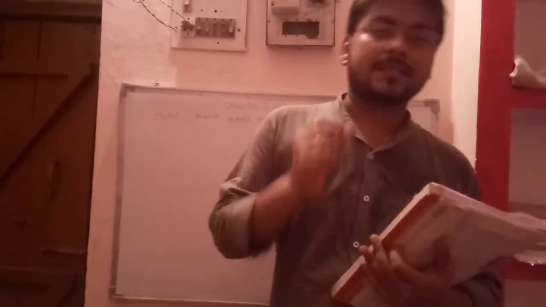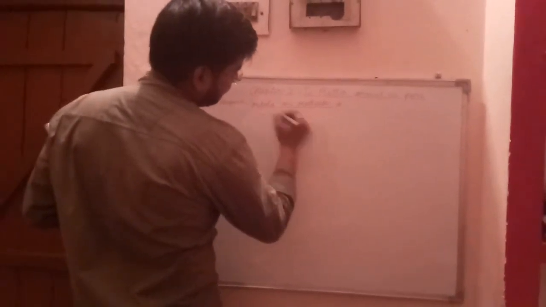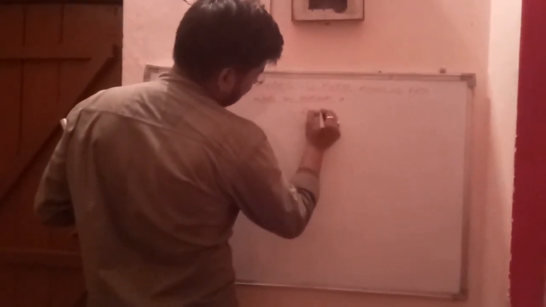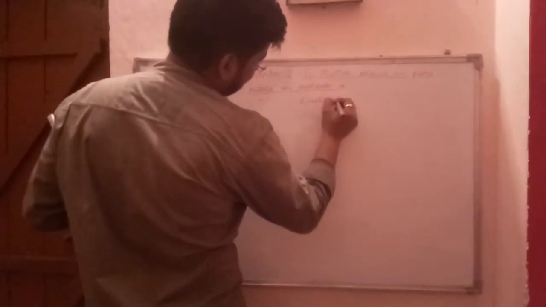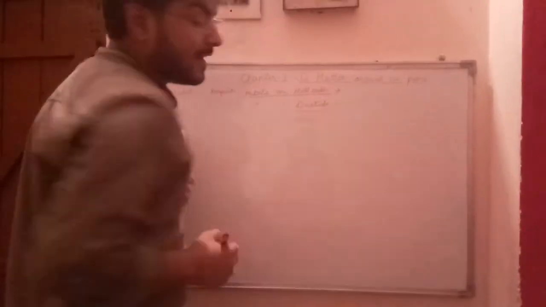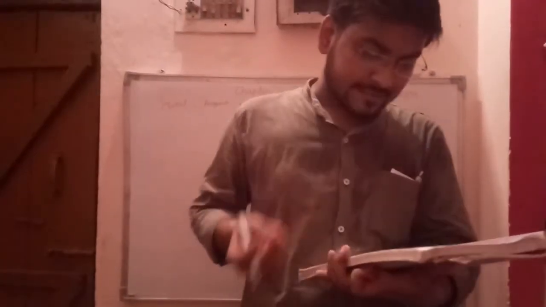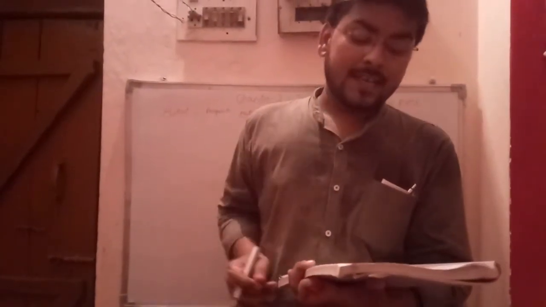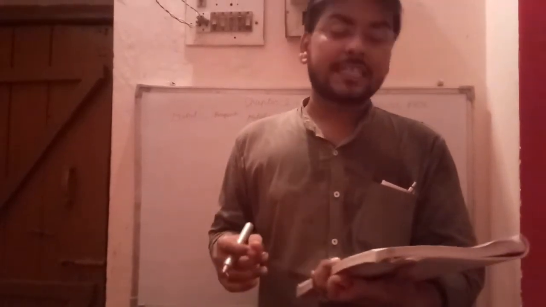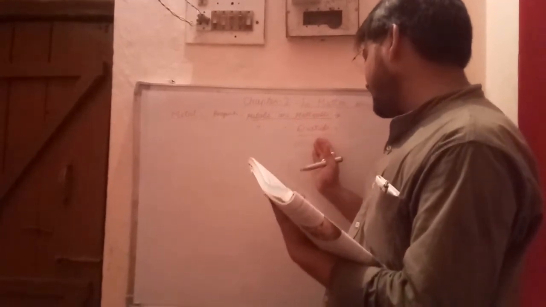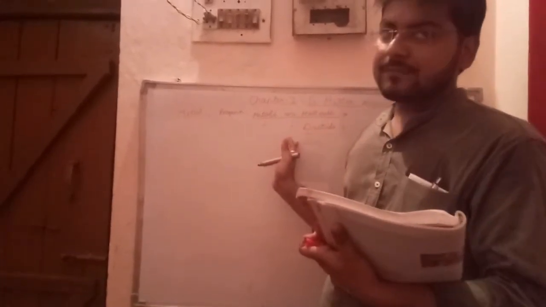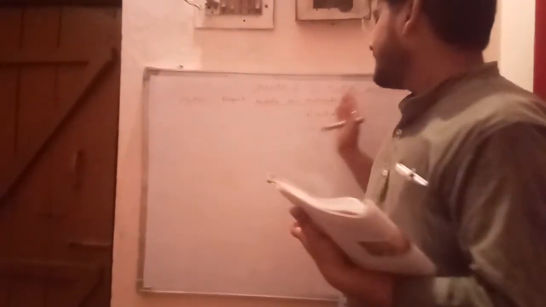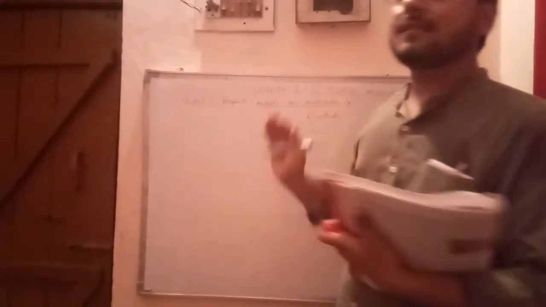Okay. So now we will see that metals are ductile. This is the second property of the metals, that metals are ductile. Students, this means that metal can be drawn into thin wires. The meaning of ductile is that metals can be converted into thin wires.